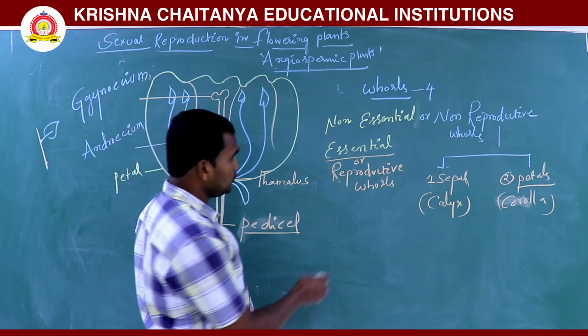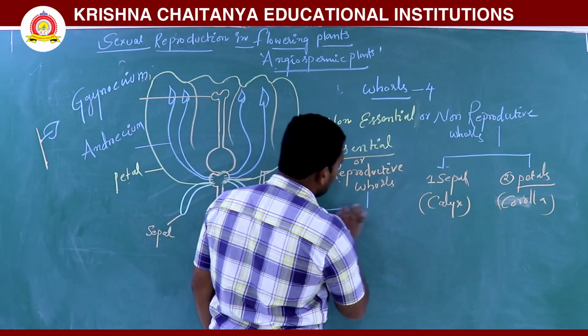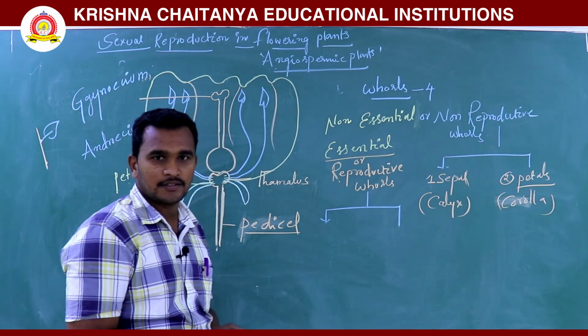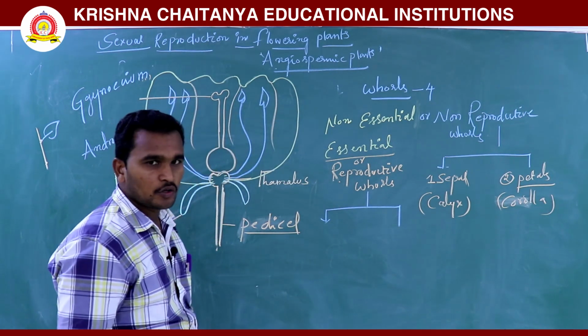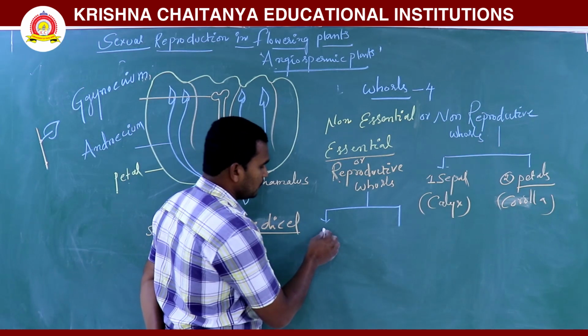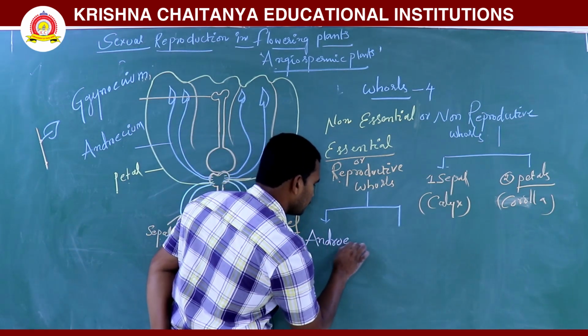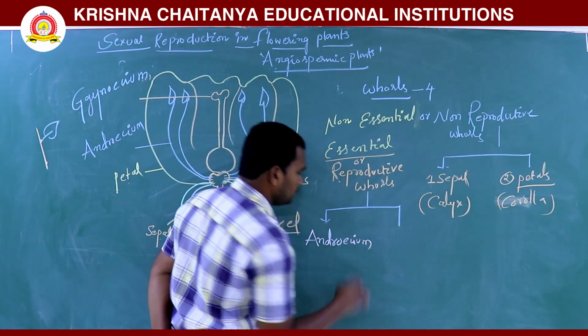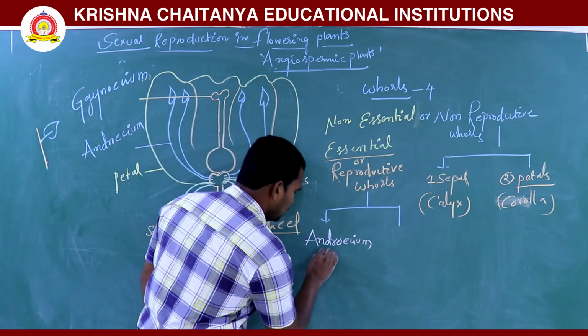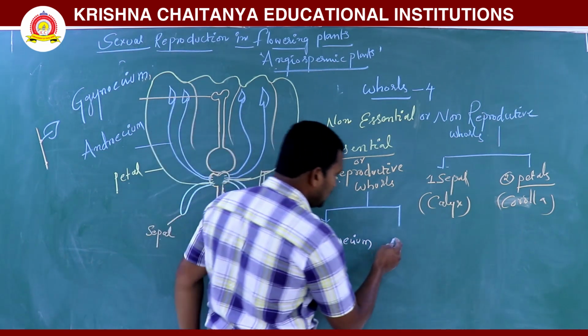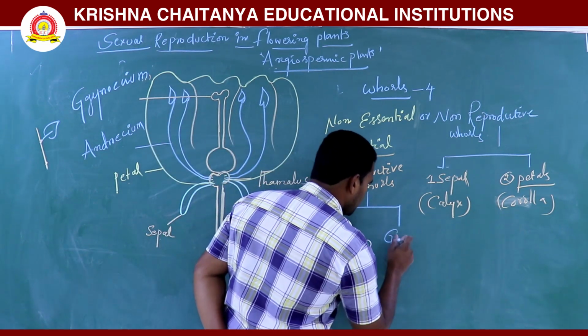Next, the essential whorls. In essential whorls, total how many are there? Two. One is androecium, which is the third whorl. Next one is gynoecium.